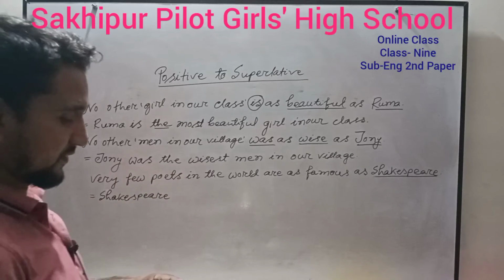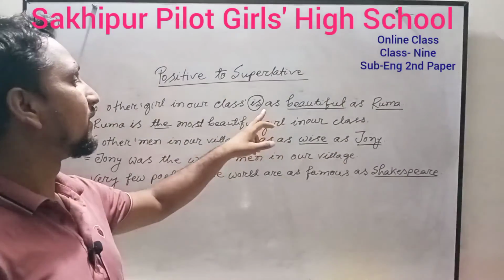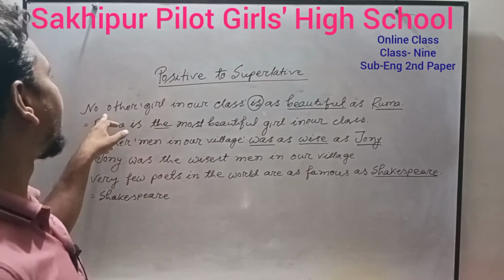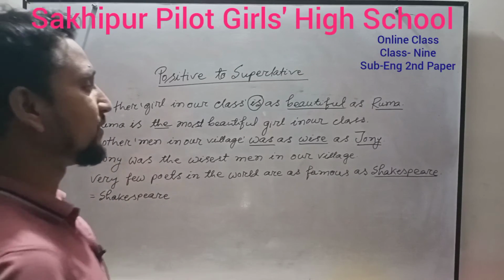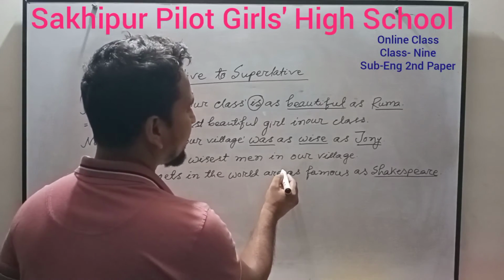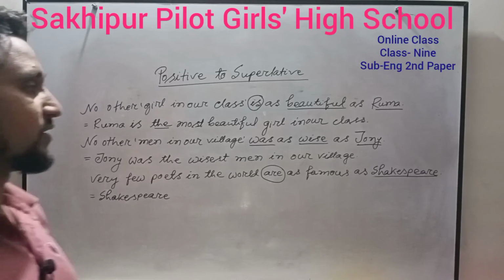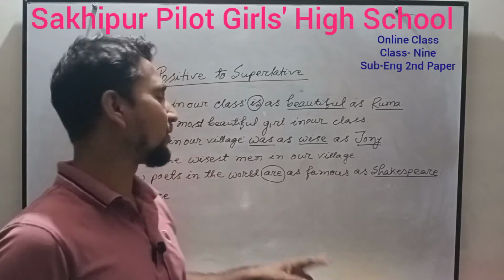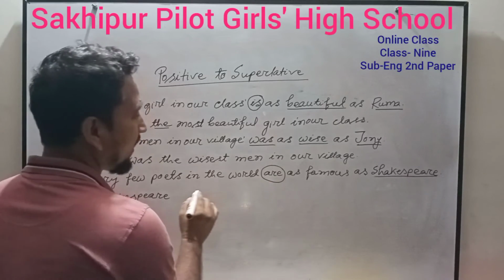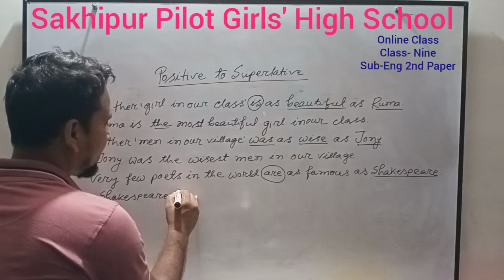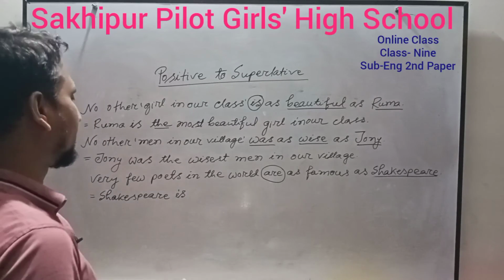Here is the difference. The verb would make no sense if the sentence began with "no other", but if the sentence begins with "very few", the verb will be changed, because "very few" is plural, so the verb was plural. But the last noun is singular, so you have to change the verb into singular. What is the singular form of the verb? Are, is. "Is" is the singular form of "are", and it is a be verb.